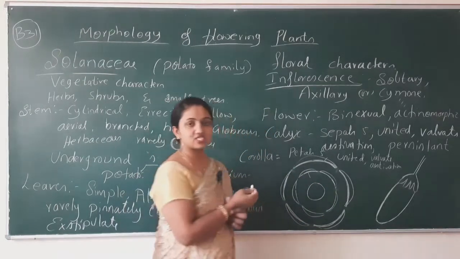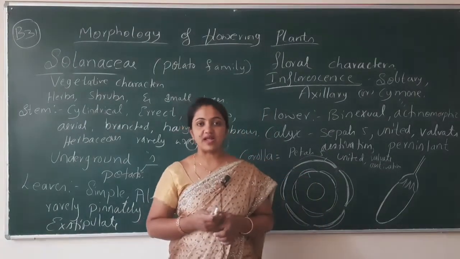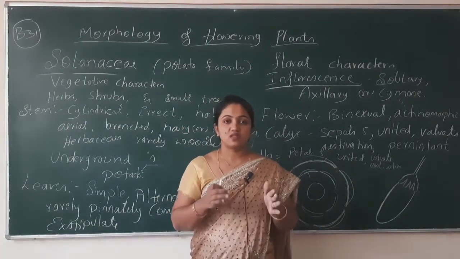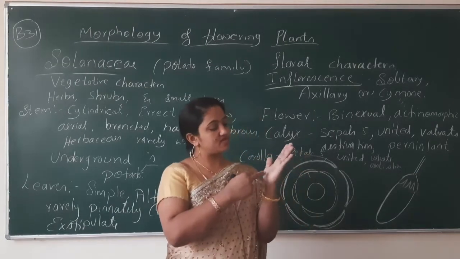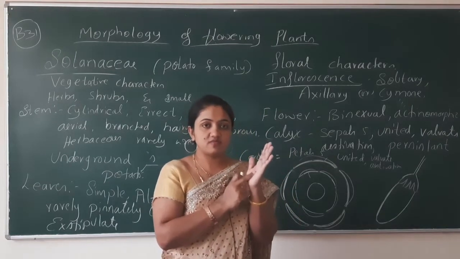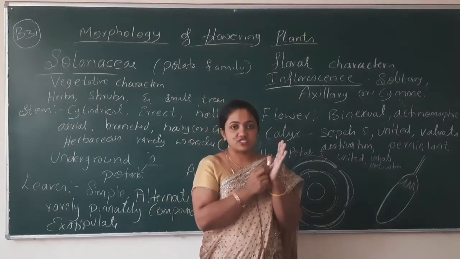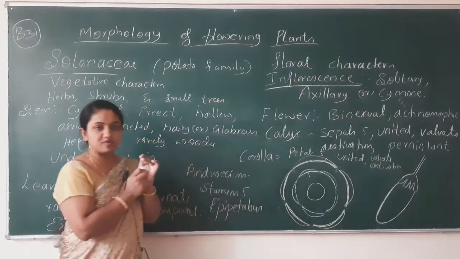Epipetalous means the androecium is fixed to the petals. From the petals, the androecium arises. The place of origin of the androecium is the petal. That's why it is given as epipetalous.